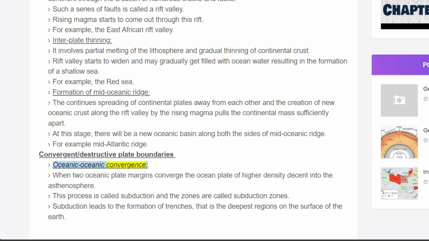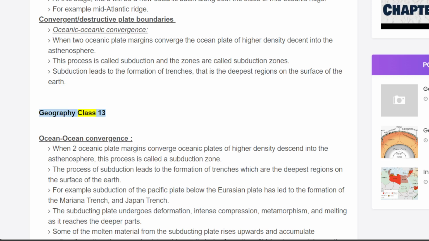Convergent destructive plate boundaries. Oceanic convergence. When 2 oceanic plate margins converge, the oceanic plate of higher density descends into the asthenosphere. This process is called subduction and the zones are called subduction zones. Subduction leads to the formation of trenches, which are the deepest regions on the surface of the Earth. Ocean-ocean convergence.